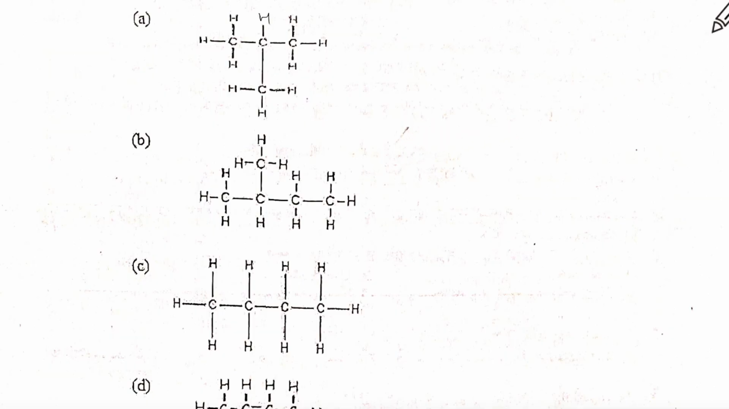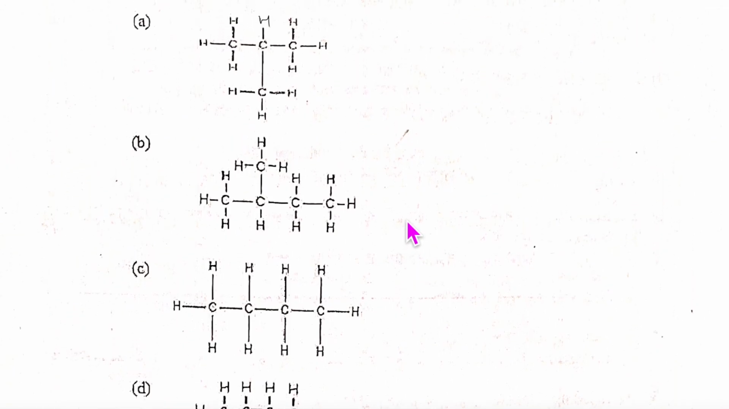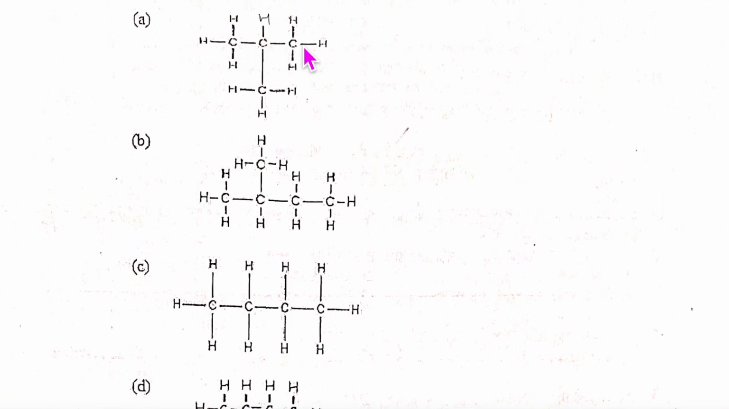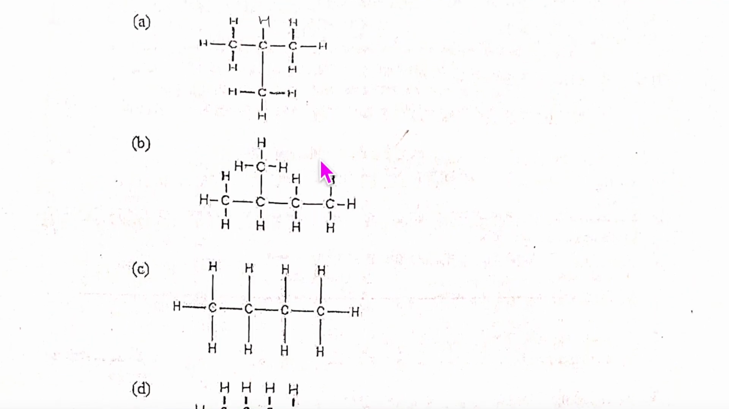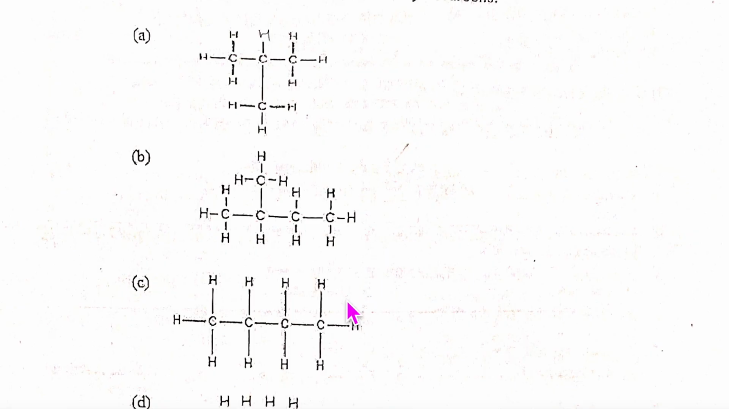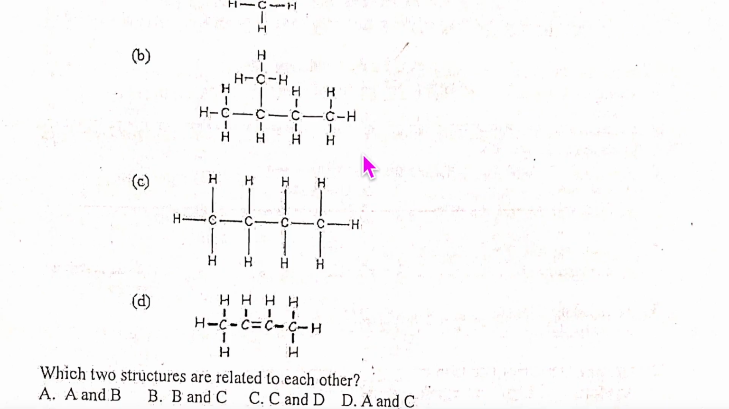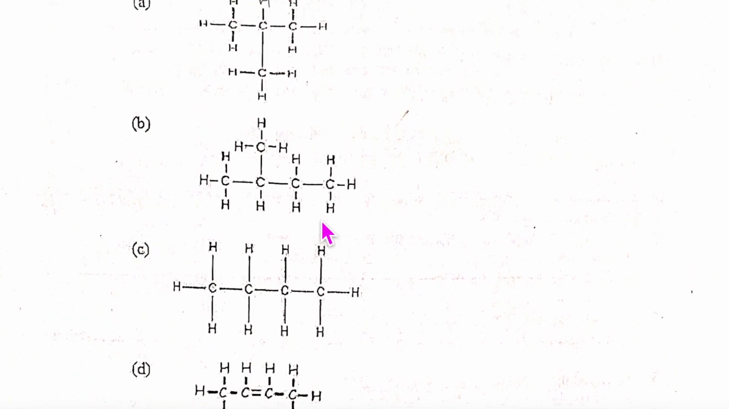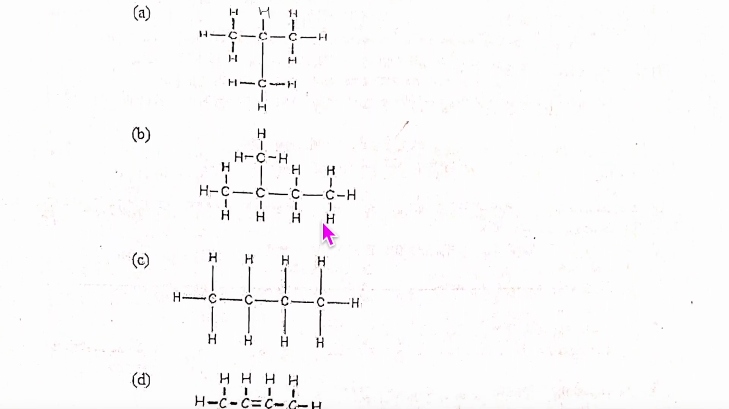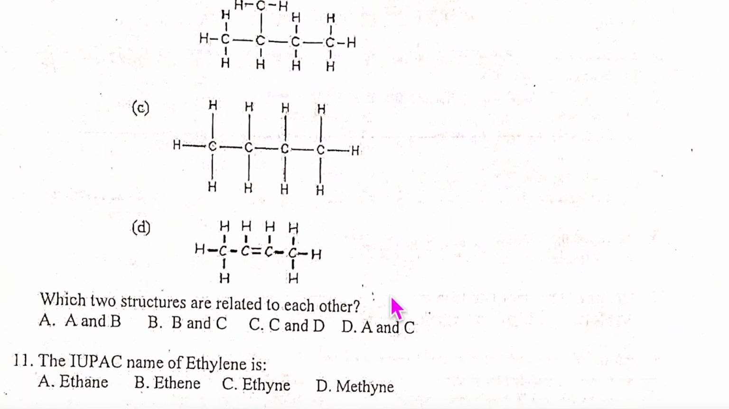Okay, so they are saying which ones are related to each other. That means their formula will be the same, structure will be different. So this is your butane. These are the isomers from here to here. A and C are butane. Molecular formulas are the same. So A and B, this is a double bond, there is no other double bond. So it will be A and C, right?